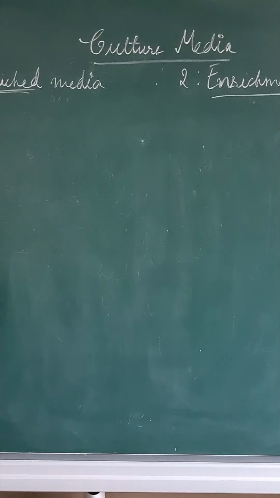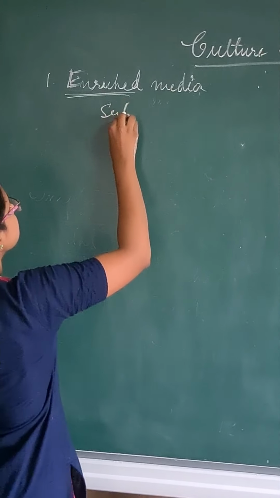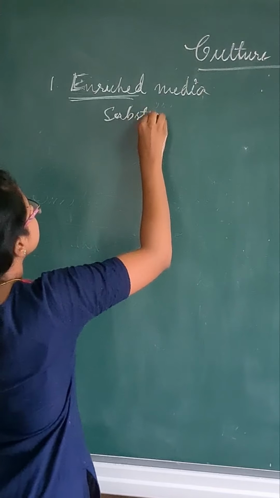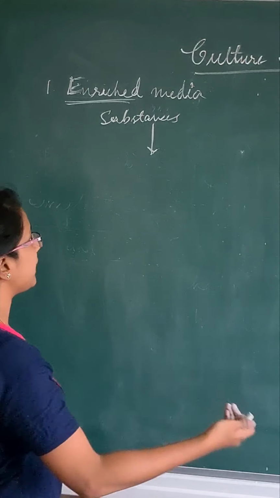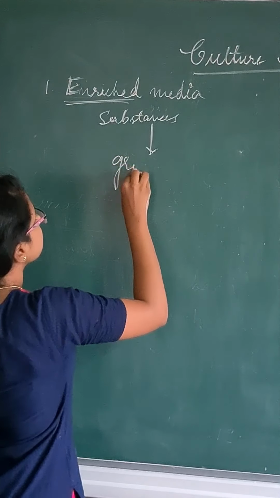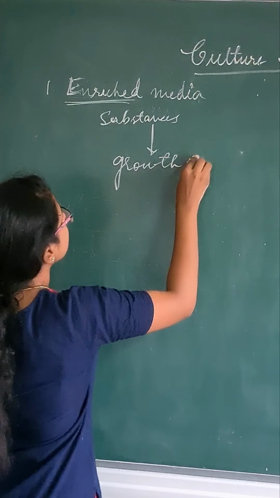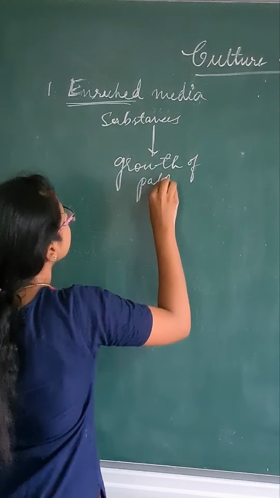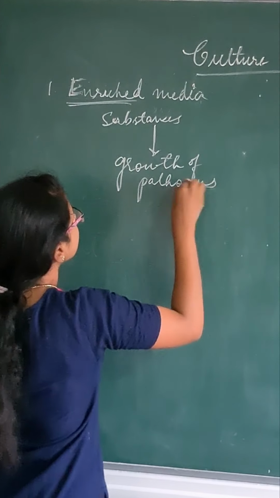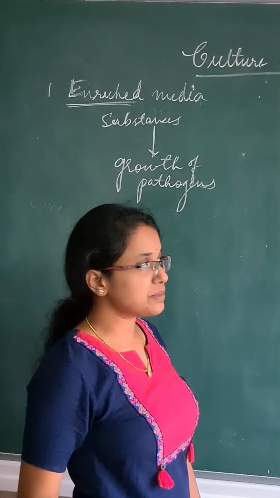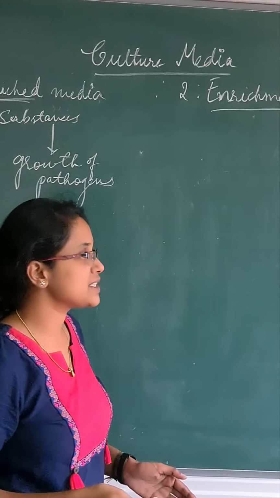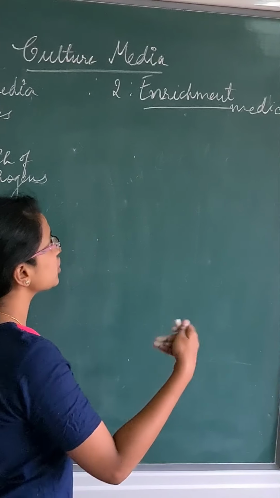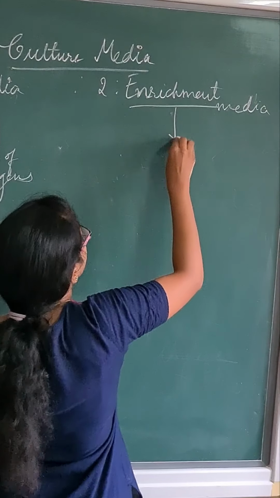Enriched media means you are adding the substances so that promotes the growth of pathogens. Enrichment media means you are adding the substances so that it inhibits the growth of commensals, indirectly helping the growth of pathogen, right?